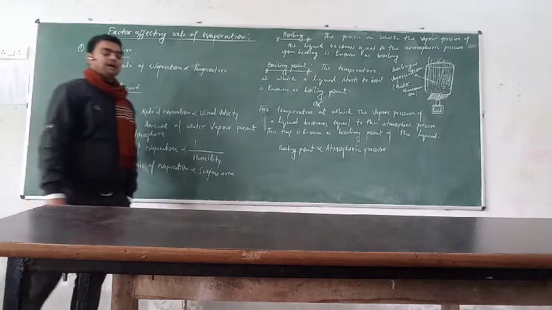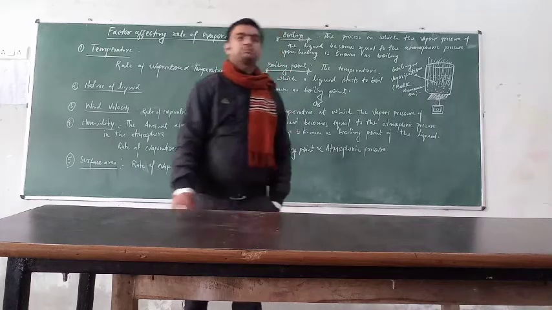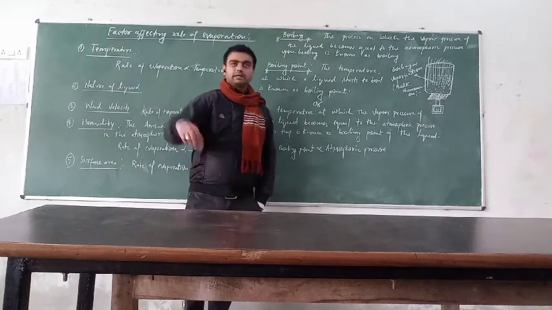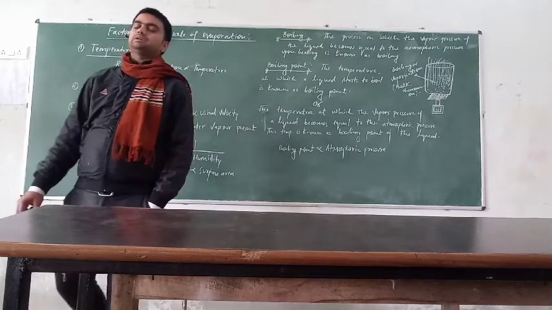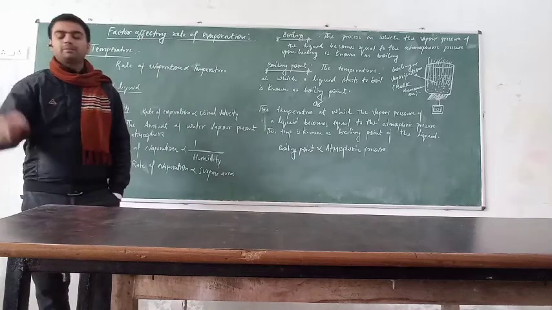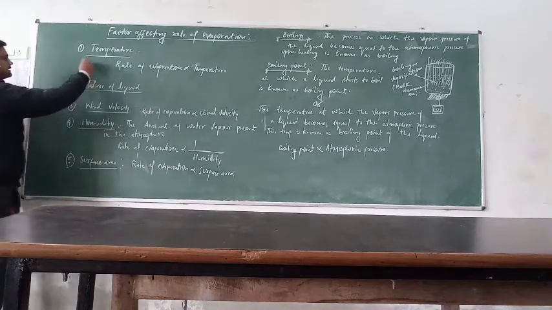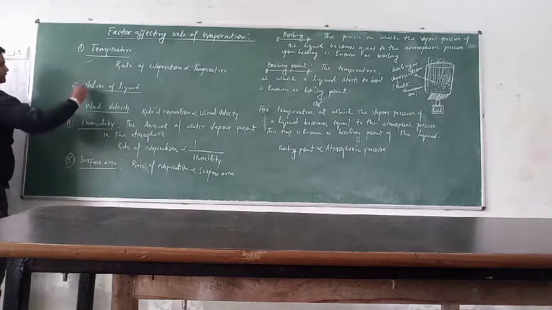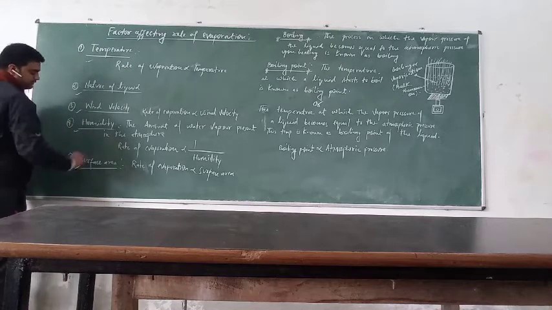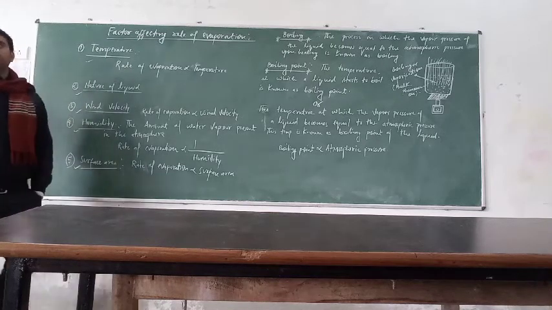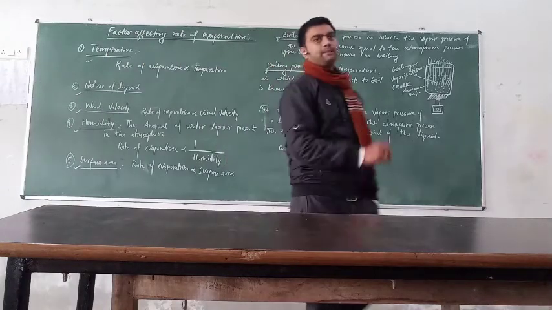Today we have to talk about the factors which affect the rate of evaporation. Affect means either increase or decrease. That means the factors which are responsible for increasing or decreasing the rate of evaporation. So there are some factors: temperature, nature of liquid, wind velocity, humidity and surface area. These are the factors which directly affect the rate of evaporation.